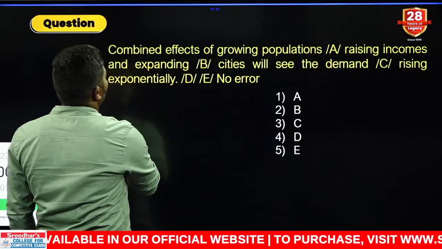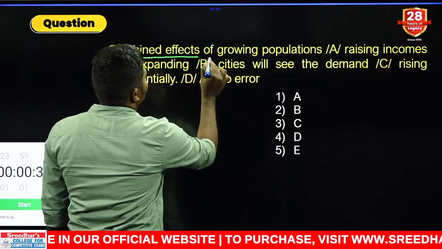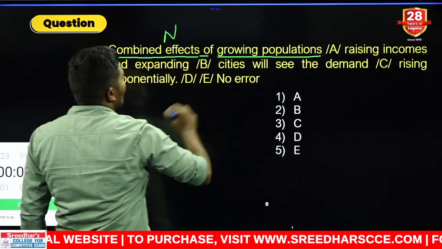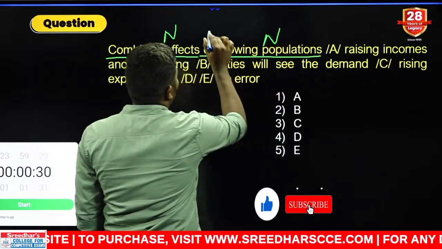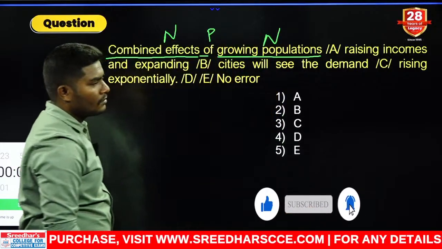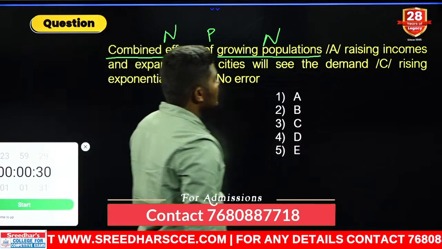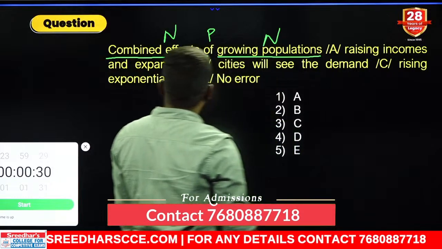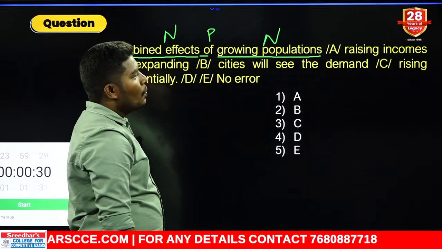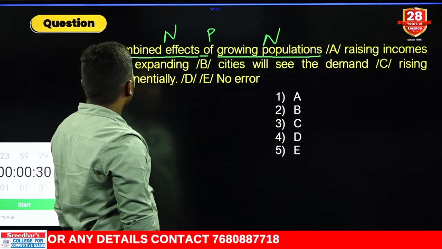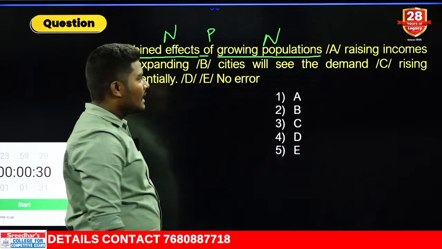Right, look at this. Combined effects of growing populations. Combined effects, noun. Growing populations, noun. In between what is given here? Preposition. Okay. Combined effects of growing populations, rising incomes and expanding cities will see the demand rising exponentially. That means in a great number.